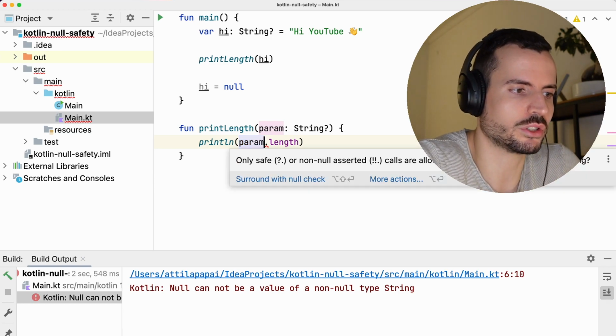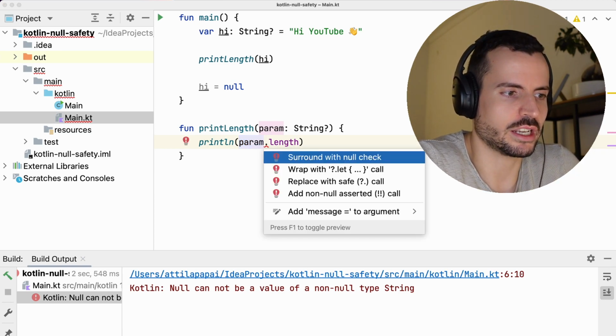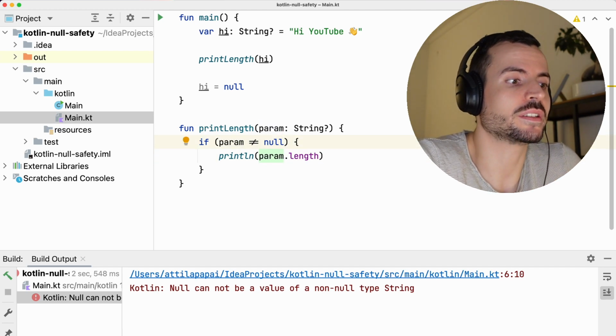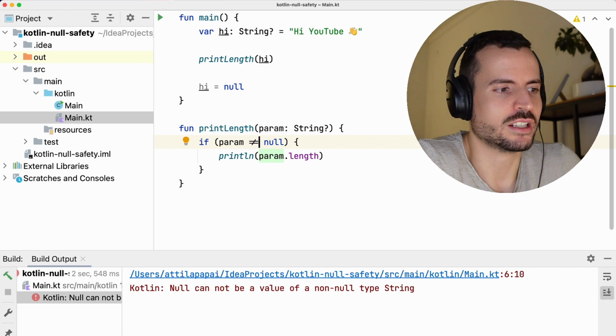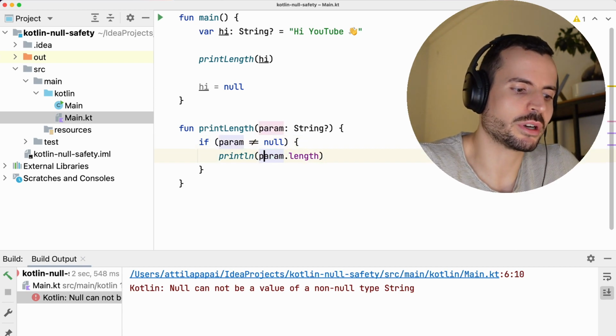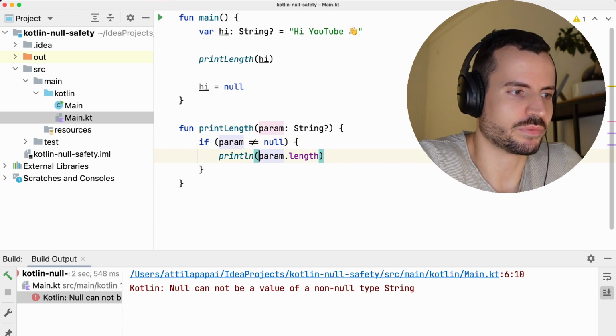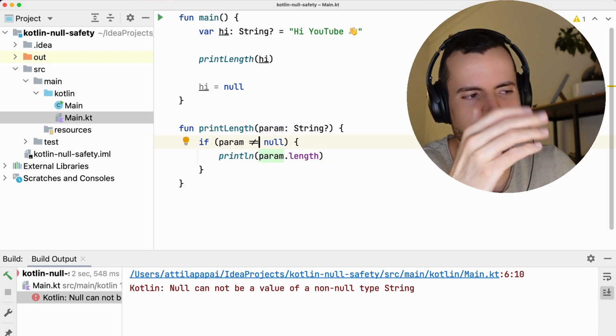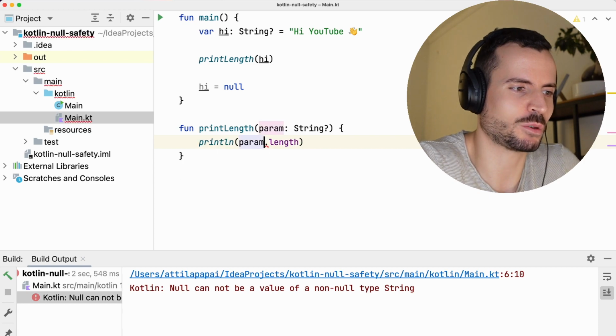So you can do a couple of things. You can do the same thing as we did with Java and then use it safely. As you can see in IntelliJ, this is now highlighted with green because now we know that this is not null. So that's one thing, but that's very Java-like. What else can we do?